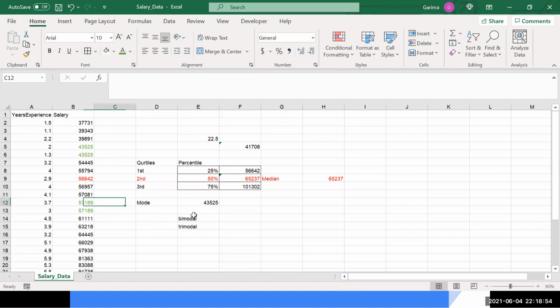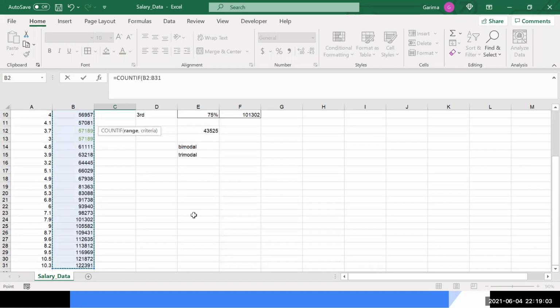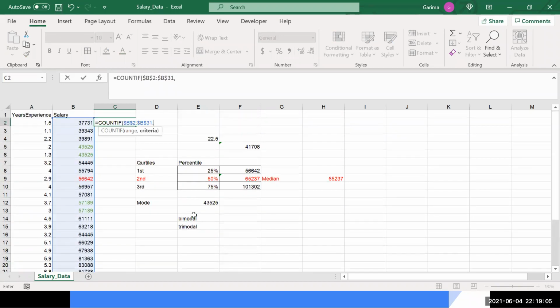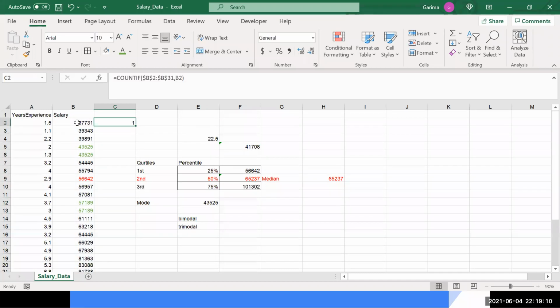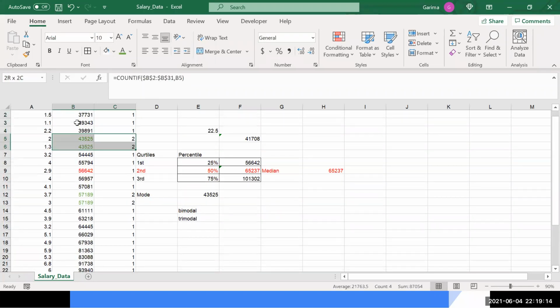But if you want to find the values which are occurring the most number of times, I can use COUNTIF. So if I apply COUNTIF and say this is my range, comma, I'll count this value, how many number of times this value is found. So this is coming once. I can see that there are two. This is coming twice. This is coming twice. So now from here I can say that this data is bimodal because these two values are coming twice, the most number of times, but all the other values are only coming once.